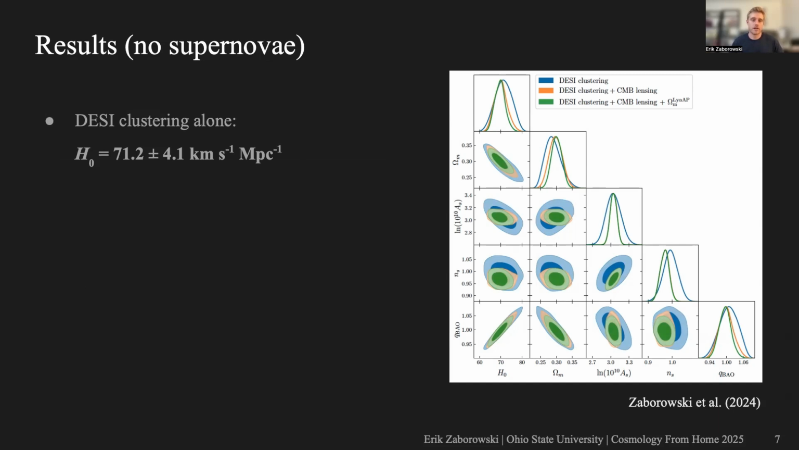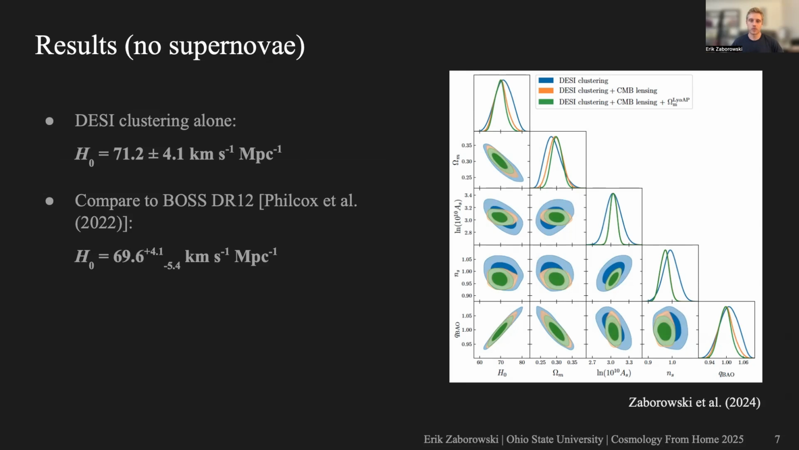And then shown on the left here is our H0 constraint from only the DESI clustering, and we can compare that to a similar constraint from BOSS DR12 by Oliver Philcox et al. And we see that the measurement that we achieve using only 1 year of DESI data is already more precise than the measurement from the full completed BOSS survey, which is very exciting. And then finally, here's our tightest constraint independent of supernovae, which is in the mid 3% precision range.